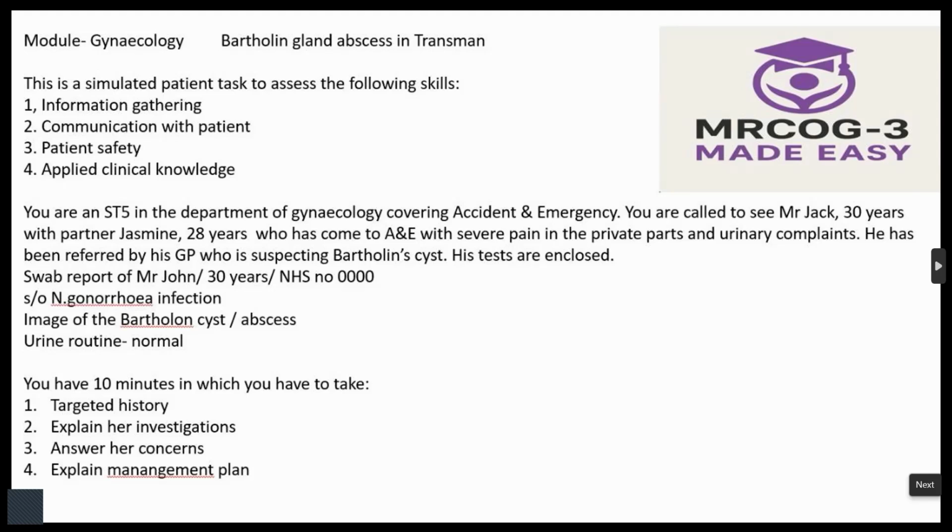Then what are you going to do, doctor, after admitting? So we will admit you, and then we will inform our consultant and also our surgeon. Sometimes they may give a small cut. They will examine you. Then if they think that the pus has formed and become an abscess, we'll give a small cut and then drain out the pus which has collected. We'll remove all the pus and put a small tube with a balloon into the sac to drain it.